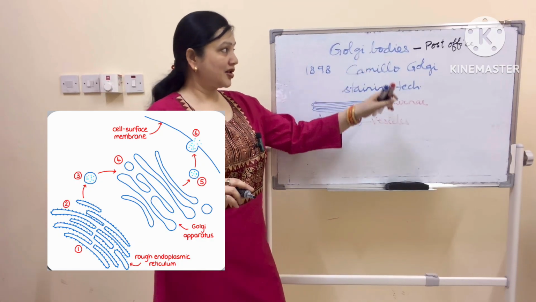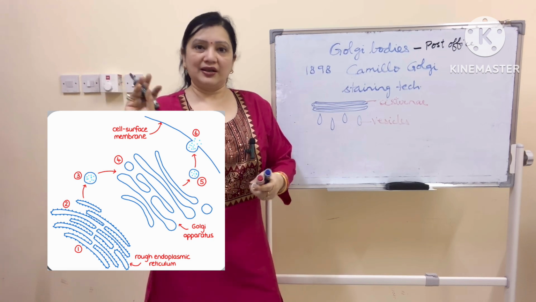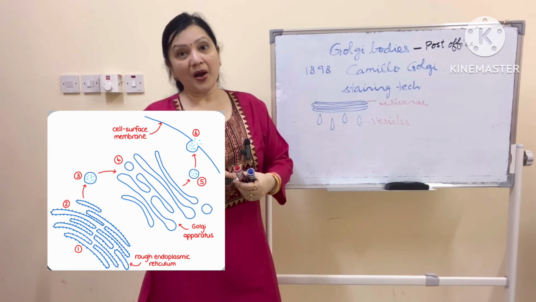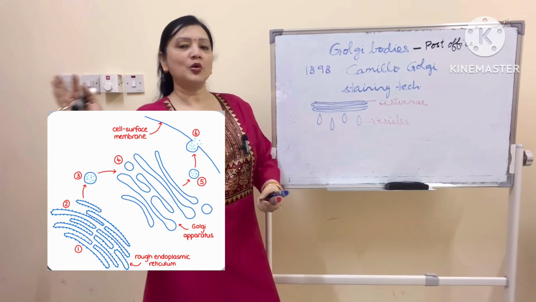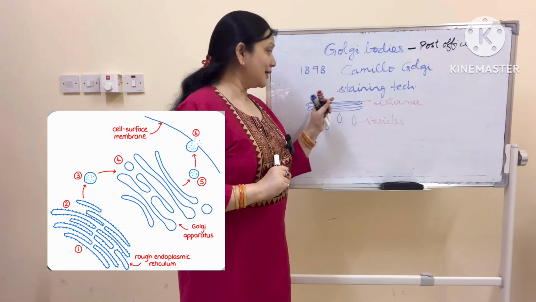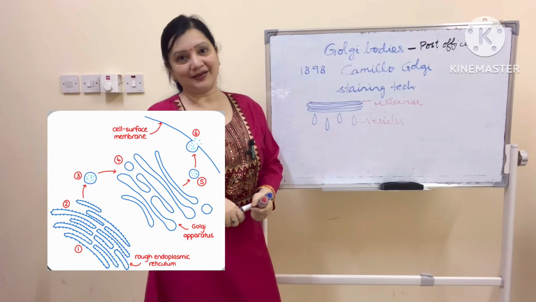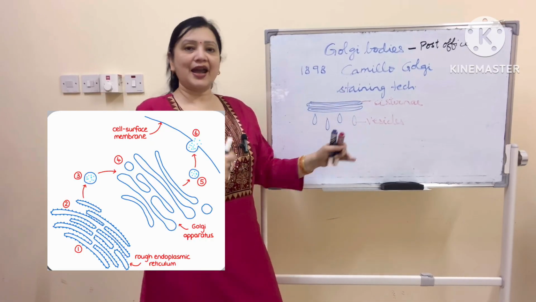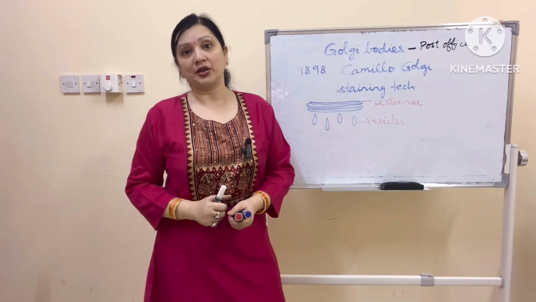Whenever you have to send some letter or some parcel to some place, you go to a post office, you deposit it, and the postman delivers. So the things are brought here, packaged, and stored in cisternae, and then these vesicles act as the postman. They deliver the things to certain places.